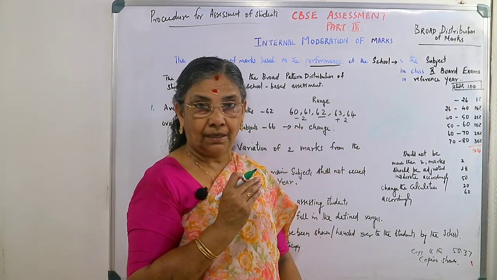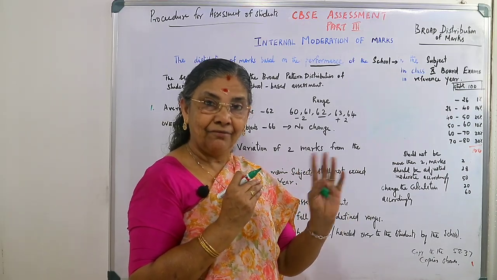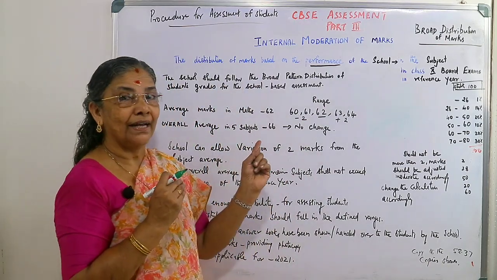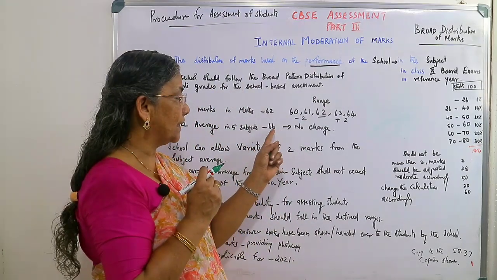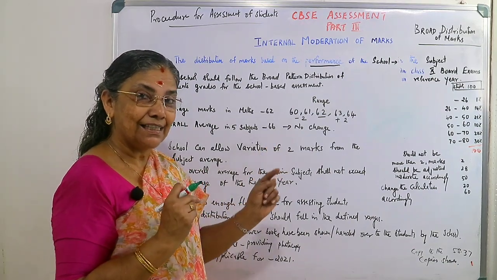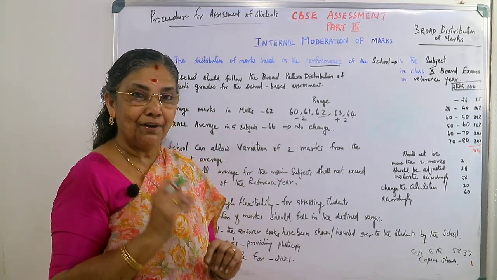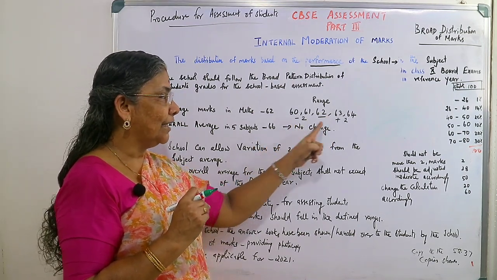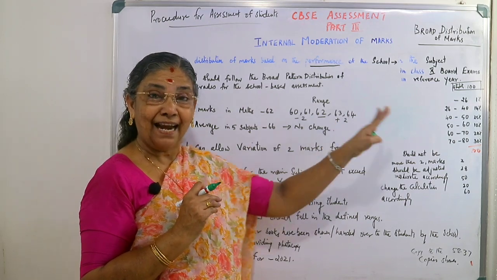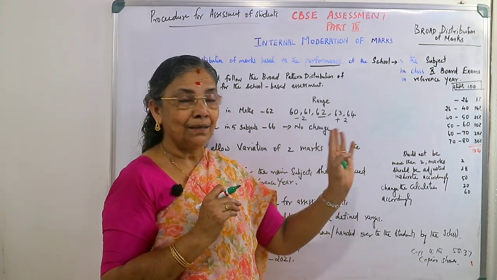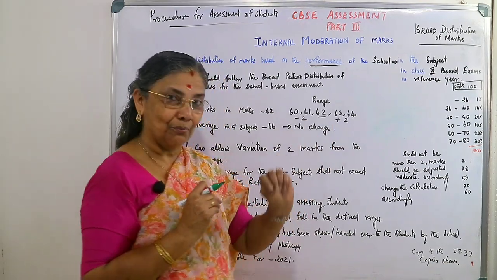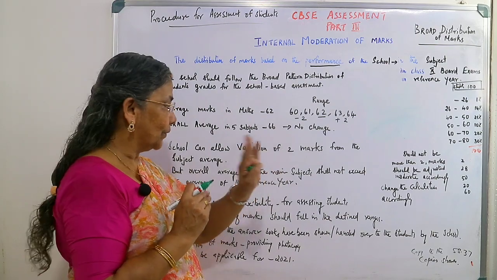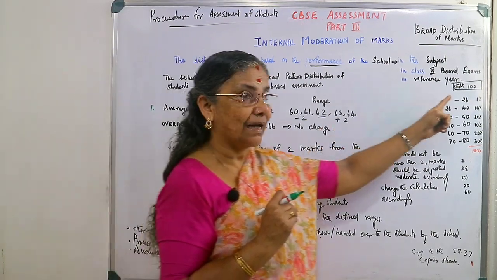That is about the subject mark. The subject mark can vary between 60 and 64, but the overall average across 5 subjects, suppose 66 is given in the circular, should not change. If it should remain the same, then most often if we are subtracting 1 in one subject, we have to add in another, and where we add marks we also have to subtract elsewhere. Only then will the total average remain 66 itself.